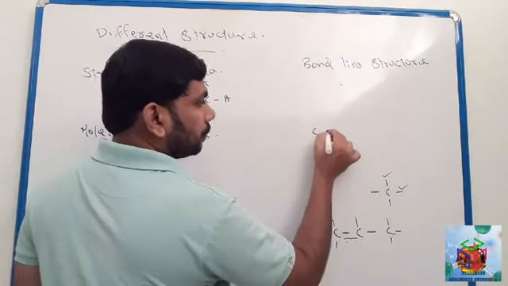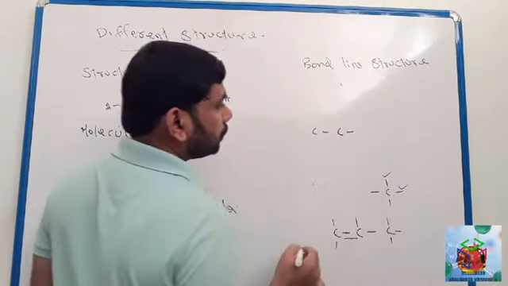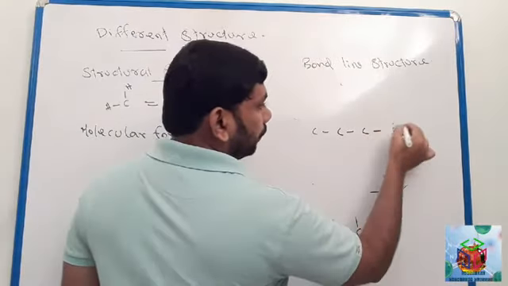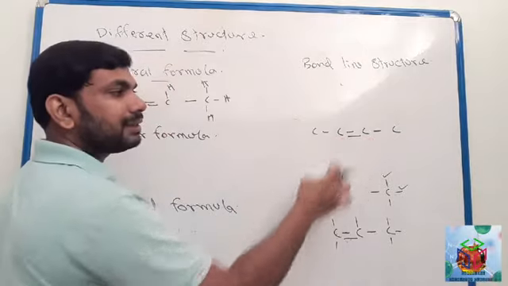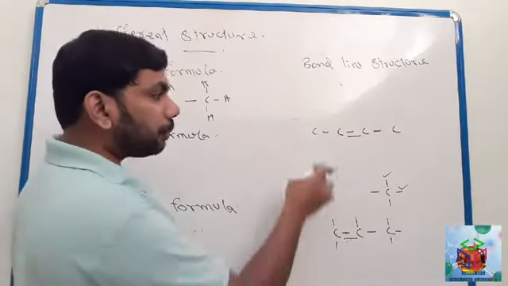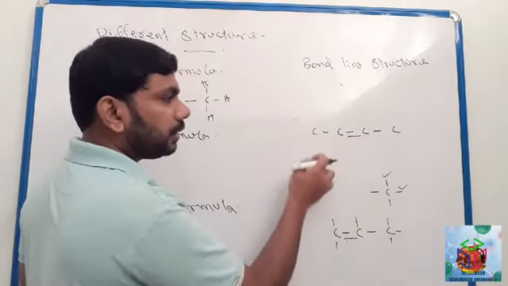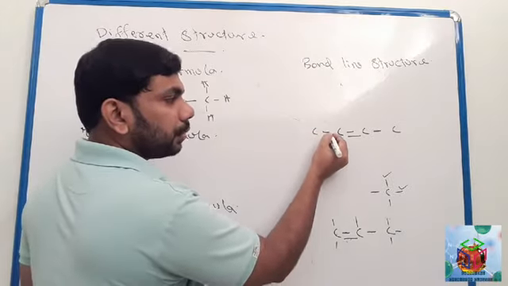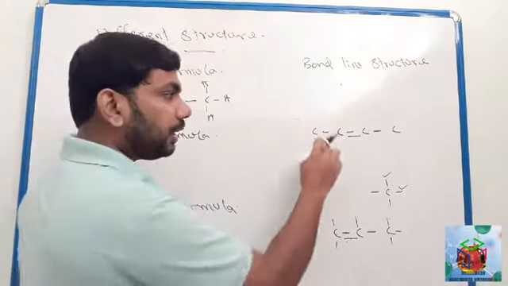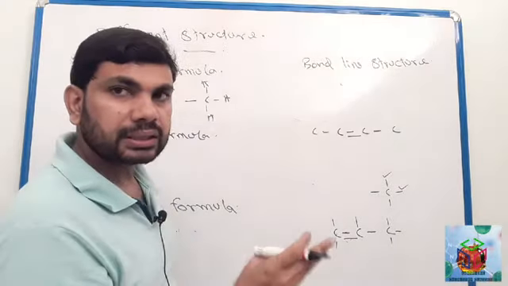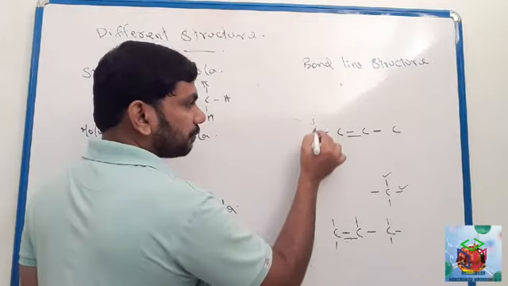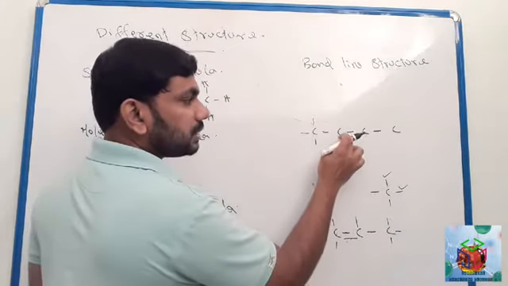Look here. 1, 2, 3, 4. Imagine in the middle these 2 carbons make a double bond. So how many hydrogens do you have to put over here? Here only 1 bond. Out of 4, only 1 valency completed. How many valency left? 3. 3 bonds left.